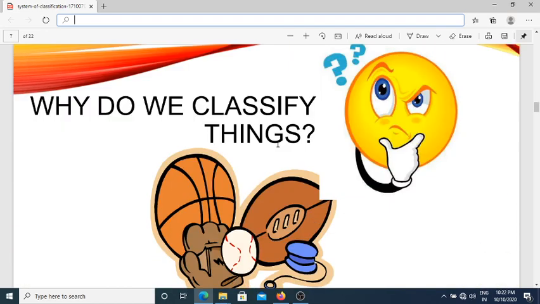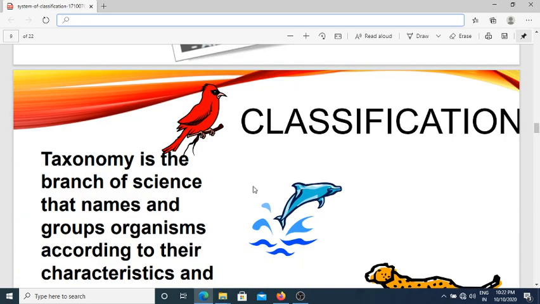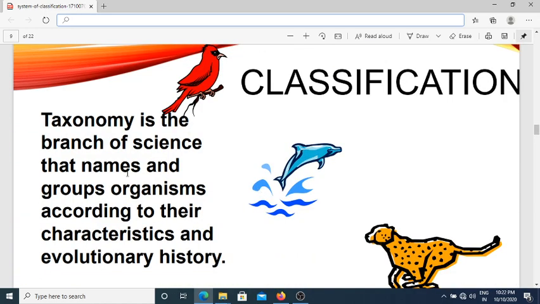Why do we classify things? In classification, the first one is the taxonomy. Taxonomy is the branch of science that names and groups organisms according to their characteristics and evolutionary history, that is called the taxonomy.